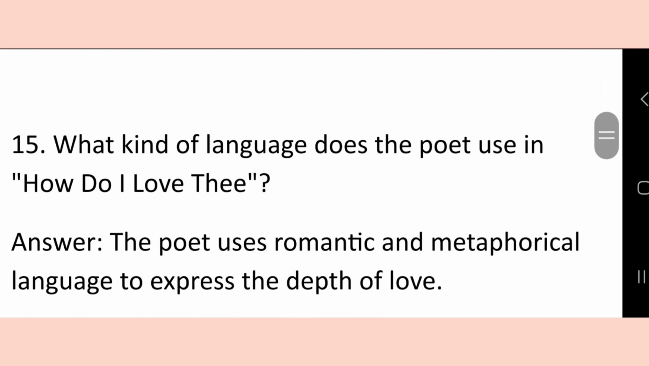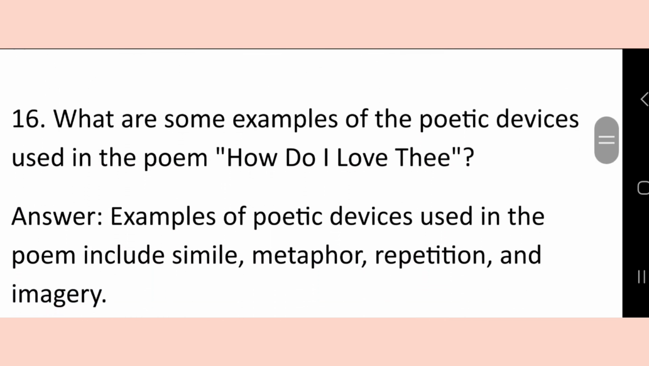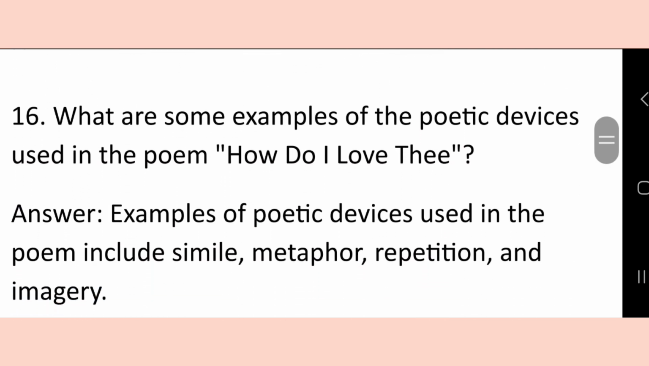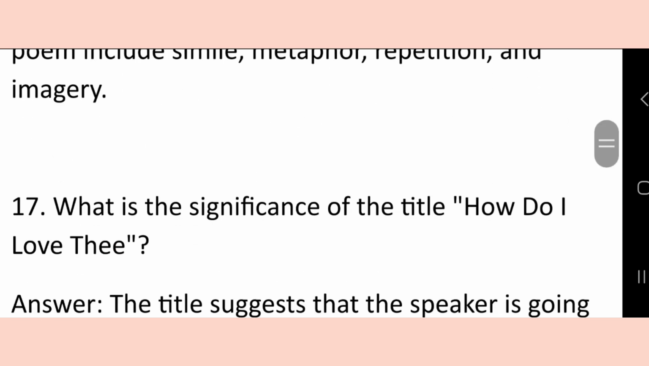What kind of language does the poet use in How Do I Love Thee? The poet uses romantic and metaphorical language to express the depth of love. What are the examples of poetic devices used in the poem How Do I Love Thee? Examples of poetic devices used in the poem include simile, metaphor, repetition, and imagery.